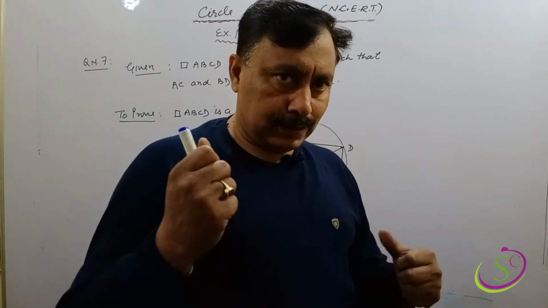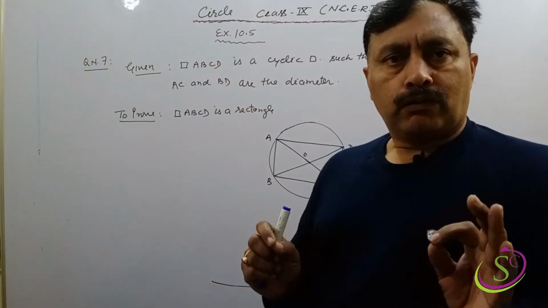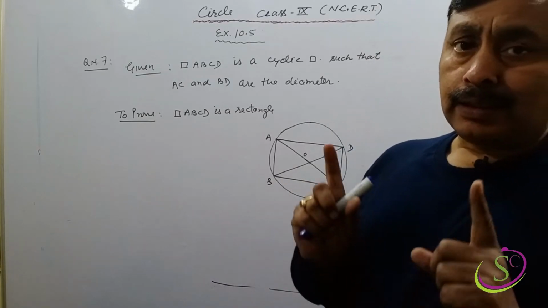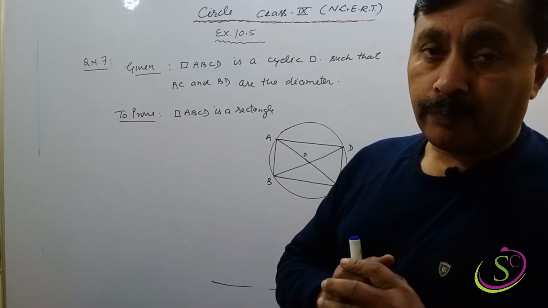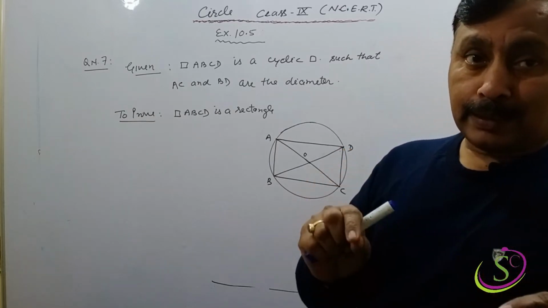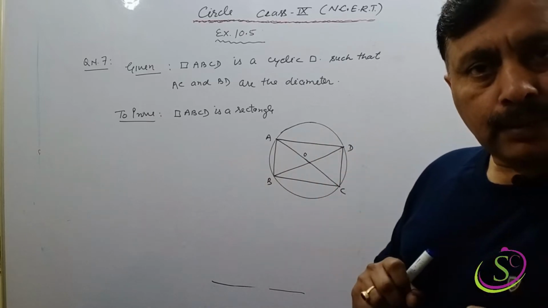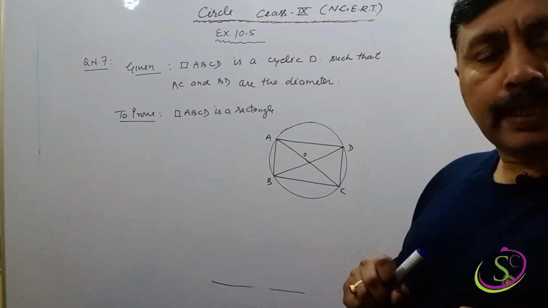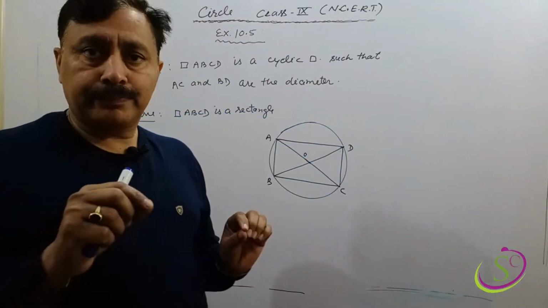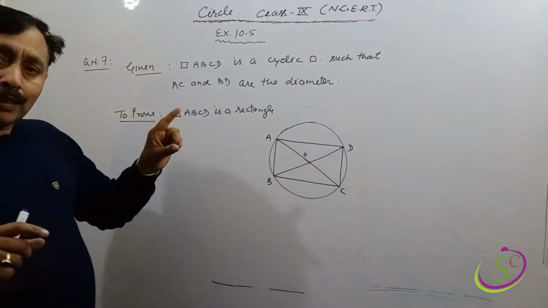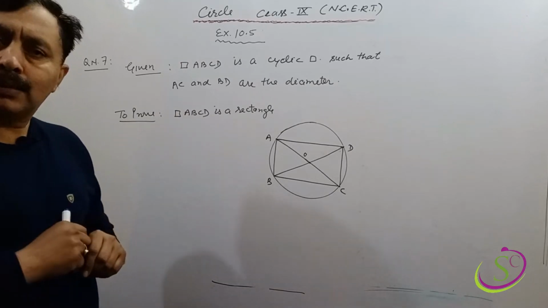Before starting this question, we have to know one statement we discussed in the previous video: the angle subtended in a semicircle is a right angle. This statement will be used in this proof.